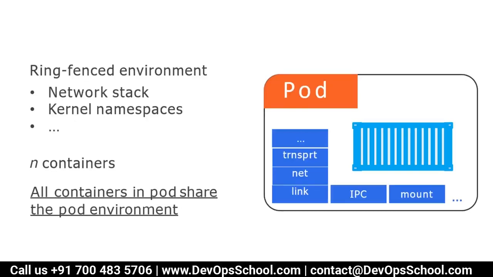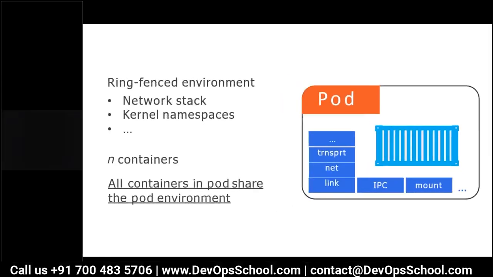In the container, which was managed by Docker at that time, the network was being managed at the container level, but here it's been attached at the pod level. That means anything that gets attached, like a network and mount, gets attached at the pod level, not at the container level. That means if you have two or three containers, you will be able to access those containers with the same network, and you can attach the same mount to both containers.